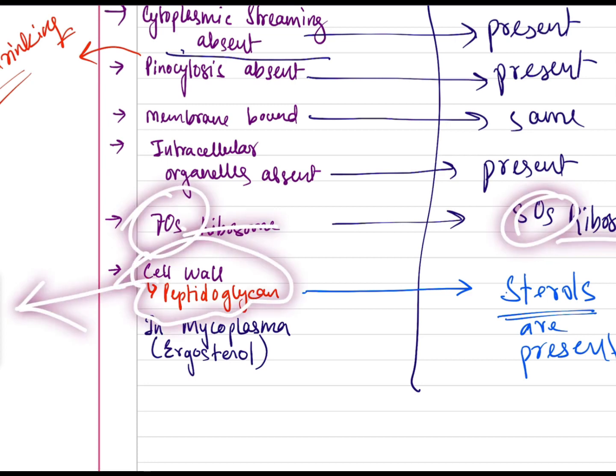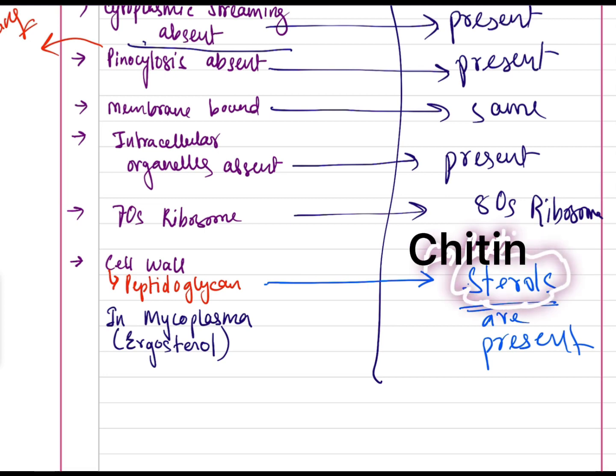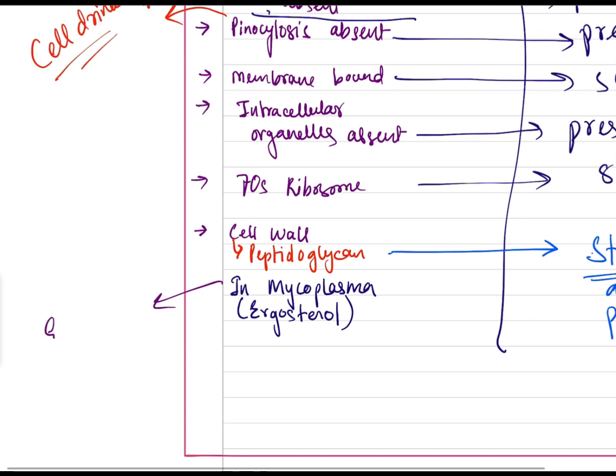Cell wall: peptidoglycan for bacteria. And here sterols are present. But in the case of fungi, we know the cell wall is not peptidoglycan and the cell membrane has sterol. That sterol is ergosterol. The parasite that has a sterol is Leishmania donovani. Now, the only exception is mycoplasma. It is made up of ergosterol. This is very important. A question may come. This is the exception. Mycoplasma doesn't have peptidoglycan. Instead, it has ergosterol, and mycoplasma is the smallest.